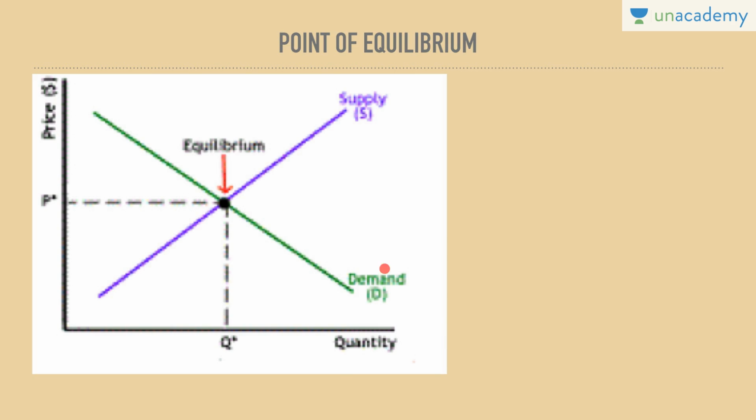In a downward sloping demand curve, this is the price on the y-axis, so the price is lowest. A buyer would like to purchase at this price and would purchase the maximum quantity at this particular price. On the other hand, at this price the seller would be willing to produce only this much quantity, which is the least quantity. The buyer would not be willing to pay this higher price for this quantity, so at this higher price he would purchase only this much quantity.